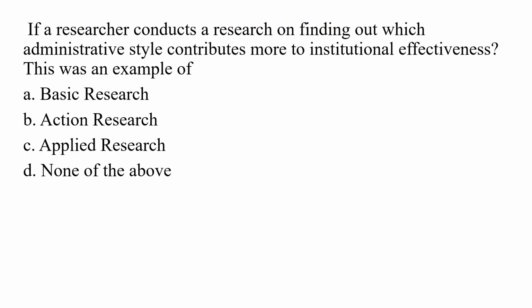If a researcher conducts a research on finding out which administrative style contributes more to institutional effectiveness, this is an example of. So here in this question they ask you if a researcher conducts a research to find out which administrative style contributes more to the institutional effectiveness, this is an example of which research, for which the first option is basic research, second one is action research, third one is applied research, and the last one is none of the above.